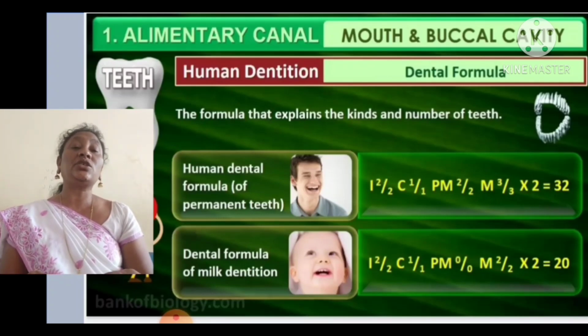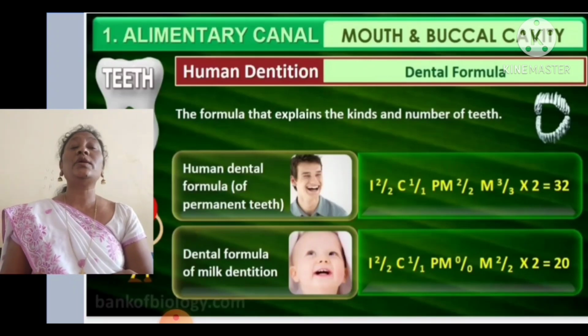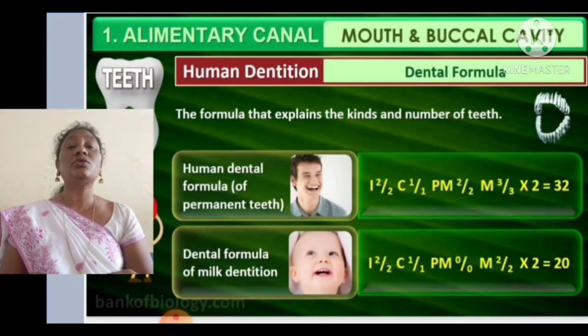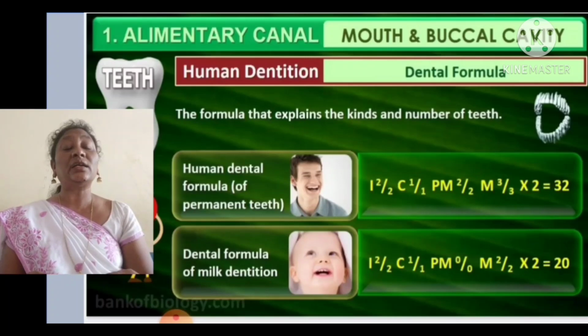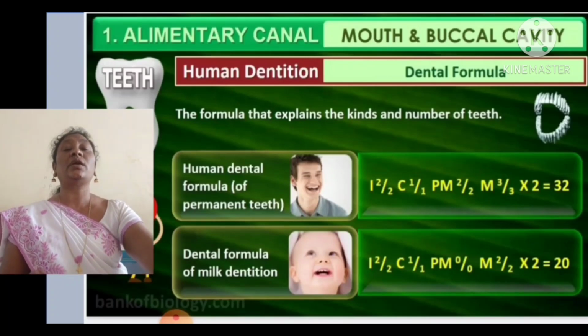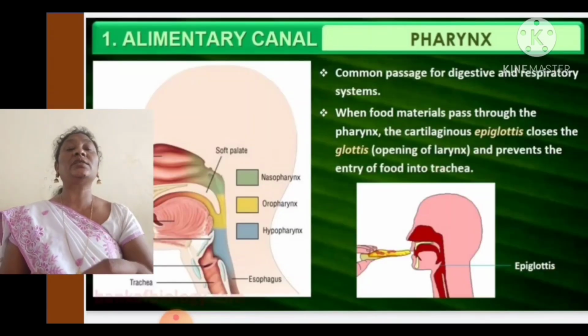And coming to the children, the milk teeth: incisors 2 by 2, canines 1 by 1 and no premolars, so 0 by 0, and molars 2 by 2. Overall the total number of teeth is 20. In short form you can say 2 1 0 2 by 2 1 0 2. That is the milk teeth dental formula in children. In adults we say 2 1 2 3 by 2 1 2 3.